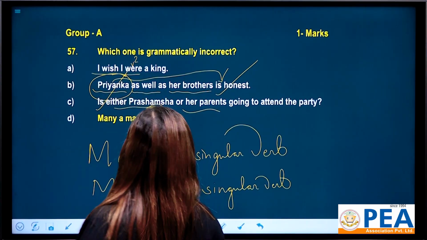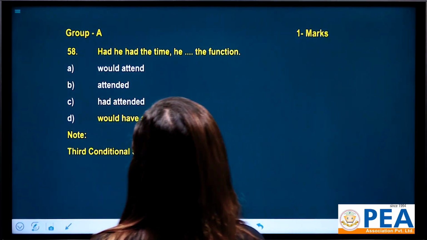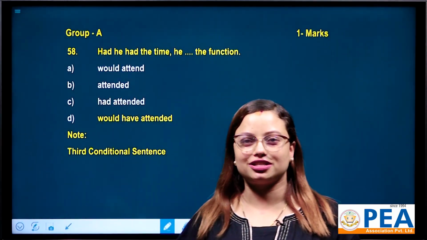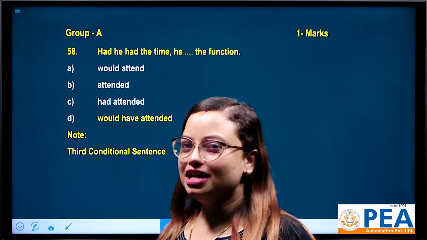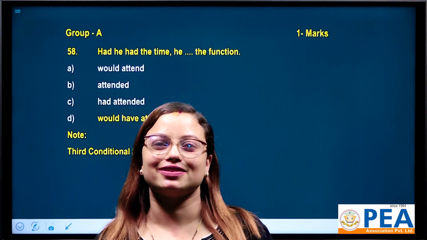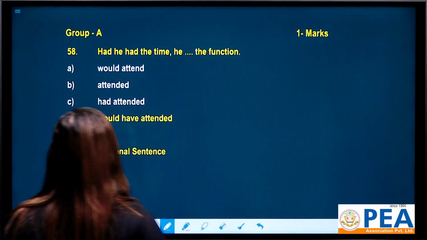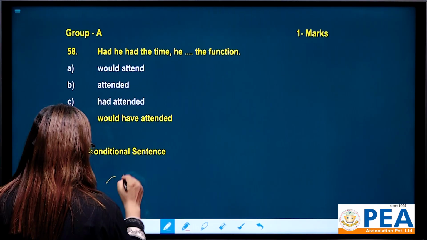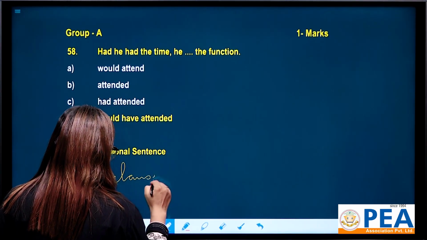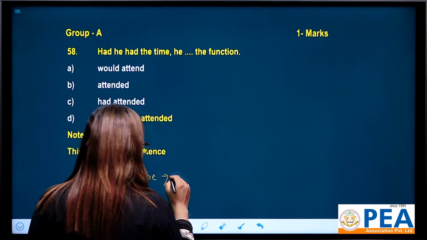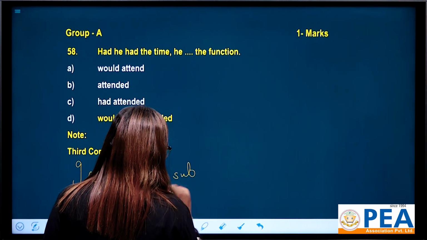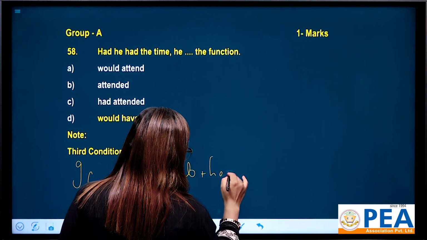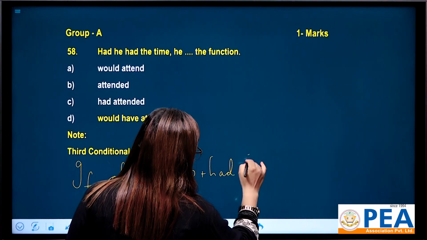Okay, now let's go for the next. Had he had the time, he would have attended the function. This question is from conditional sentences, especially the third conditional, right? In terms of third conditional sentences, see the verb in the if clause: subject plus had plus verb 3.